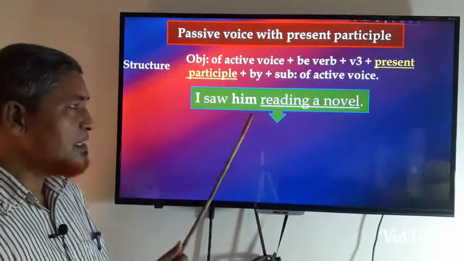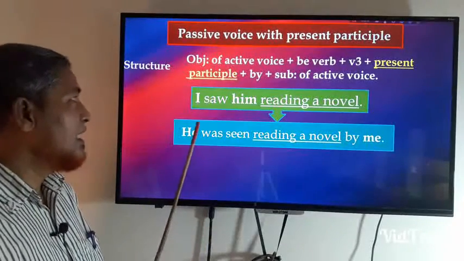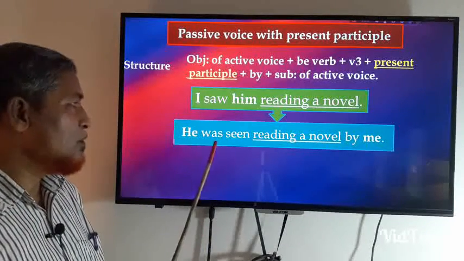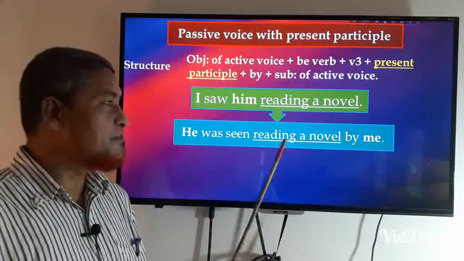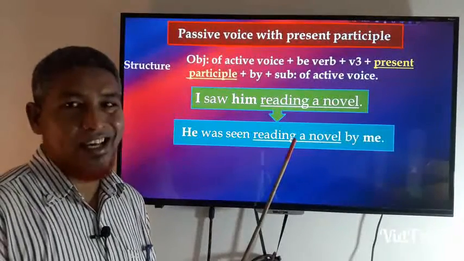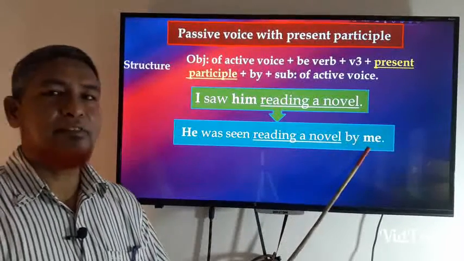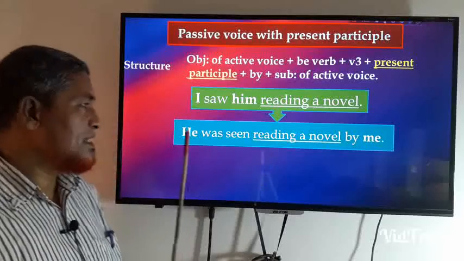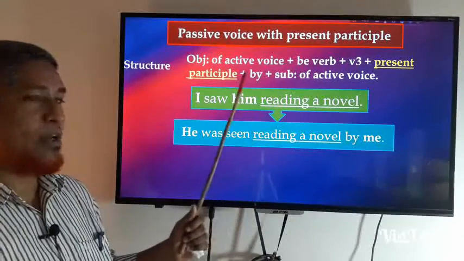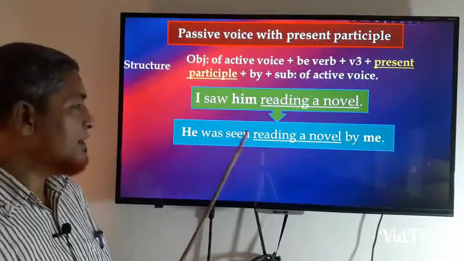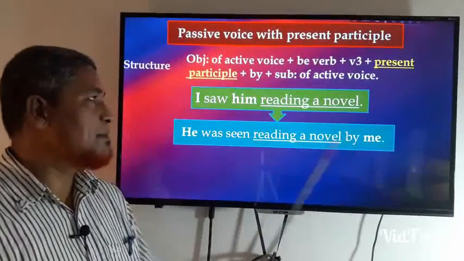Okay, if we write the answer of this sentence, it will be like this: he was seen reading a novel. It is present participle, will not change. Reading a novel by me. Okay, my dear student, you will write it according to the structure above. Okay, he was seen reading a novel by me.